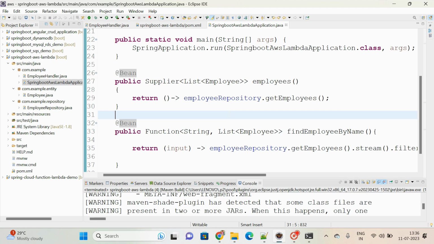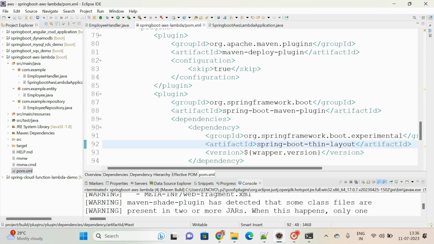I hope you understand. If any doubts, I'll try to upload the same code in Git along with the pom.xml file. You can cross check and then practice it. If you get any errors, please post your doubts in the comment section.